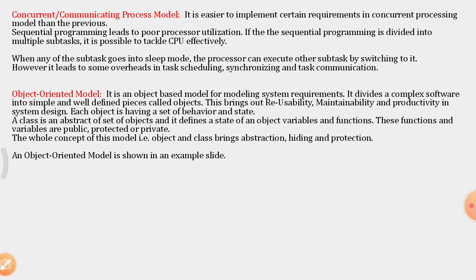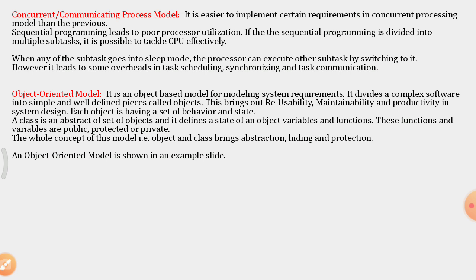It divides complex software into simple and well defined pieces, called objects. This brings reusability, maintainability and productivity in the system design, as each object has a set of behaviors and states.